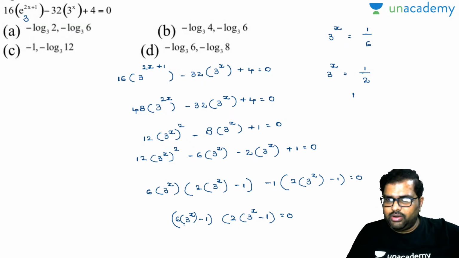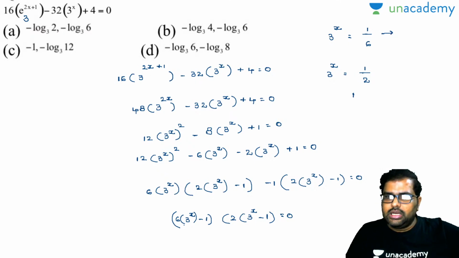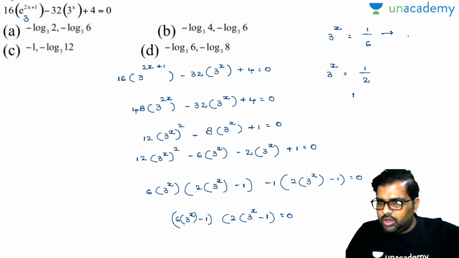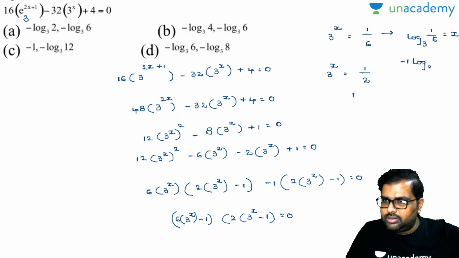Right, now 3 to the power of x is 1 by 6. I will convert it into logarithms as they are in exponents. Now base, power, value. Right, now your base is nothing but log 3, is equal to x. Now your answer value is 1 by 6, so log base 3 of 1 by 6 is equal to x. So can I write this as minus 1 into log base 3 of 6 is equal to x?